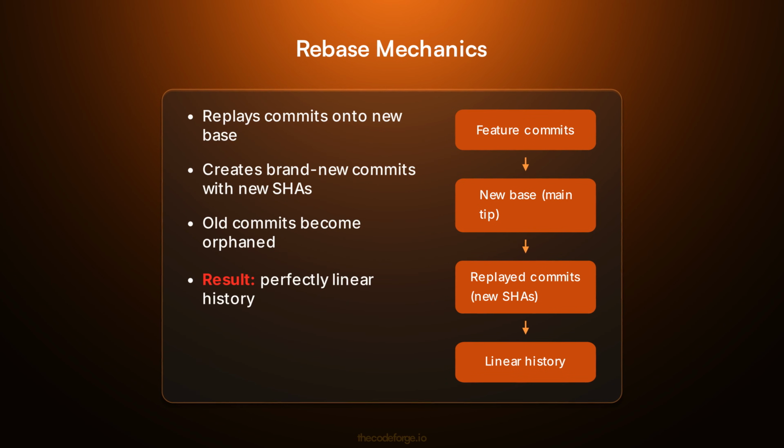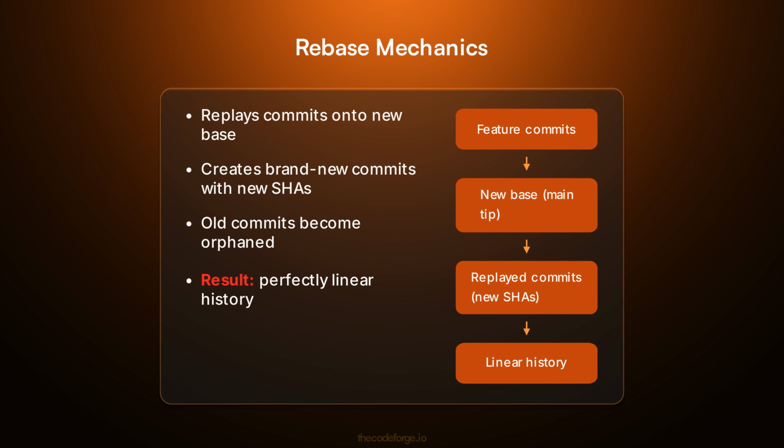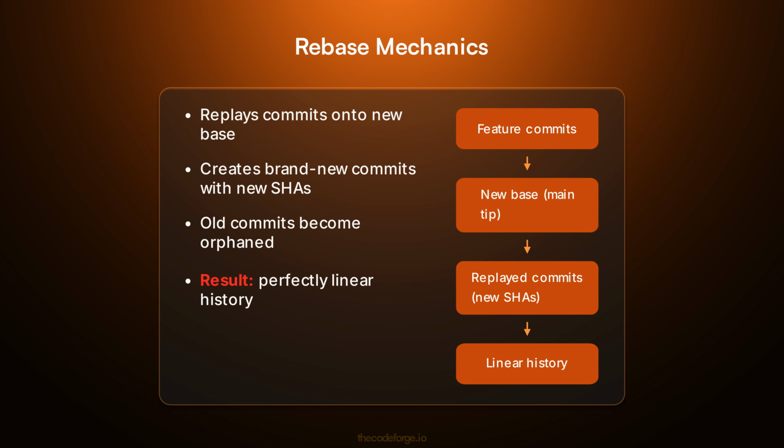Rebase does something more radical. It replays your commits one by one on top of a new base commit. The original commits are not moved. Git creates brand new commits with the same changes but different parent hashes and new SHA-1 identifiers. The old commits still exist temporarily, but will be garbage collected. The payoff is a perfectly linear history that looks like a well-written changelog.